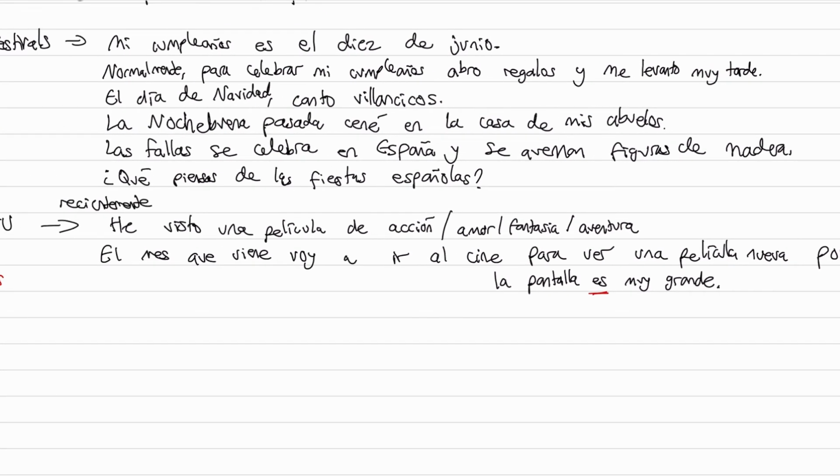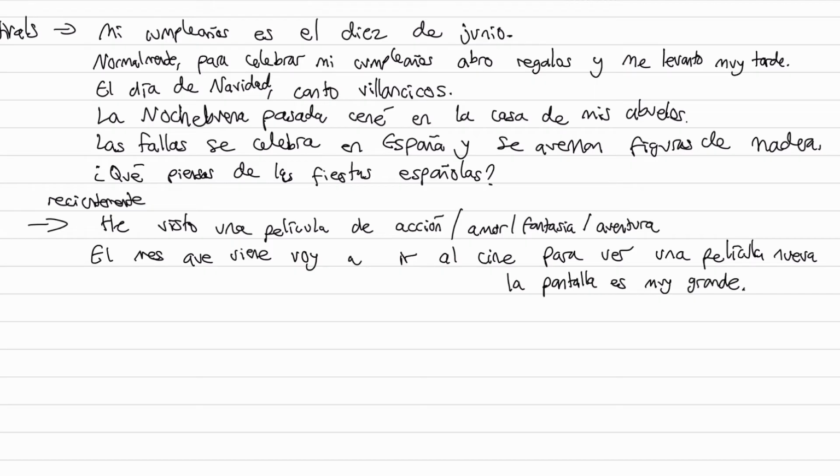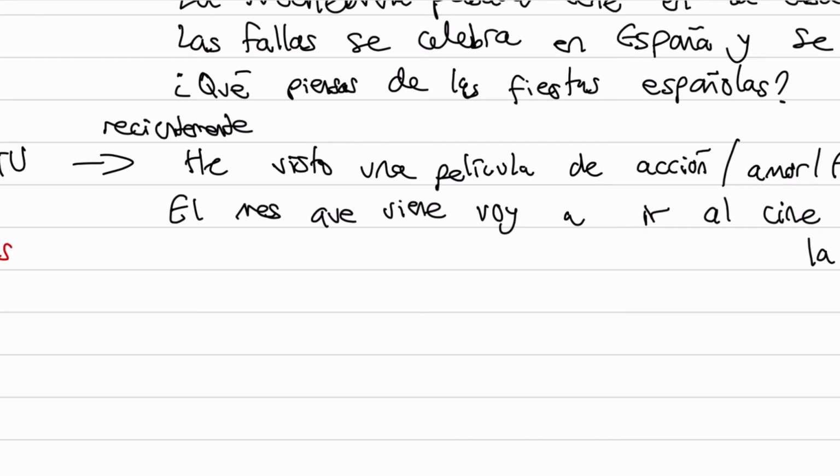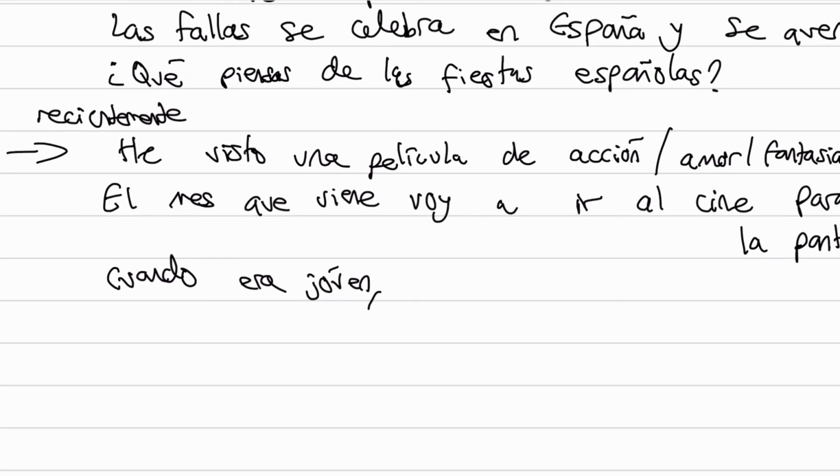But apart from that, I'm using like the near future tense. I'm going to go to the cinema. Okay? And then I'm going to write one more sentence. This time using the imperfect tense. So when I was younger. So cuando era joven is what I'm going to say like when I was younger. We could say cuando era más joven or just joven. When I was young, cuando era joven.